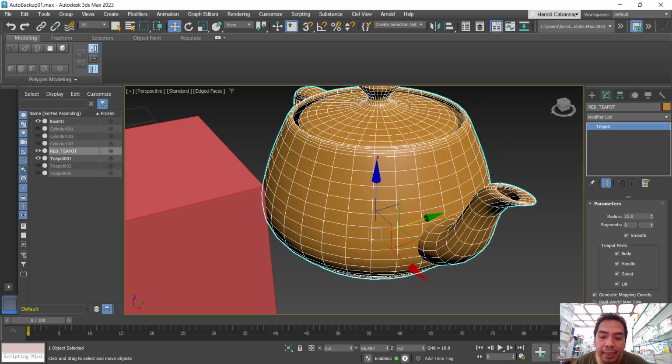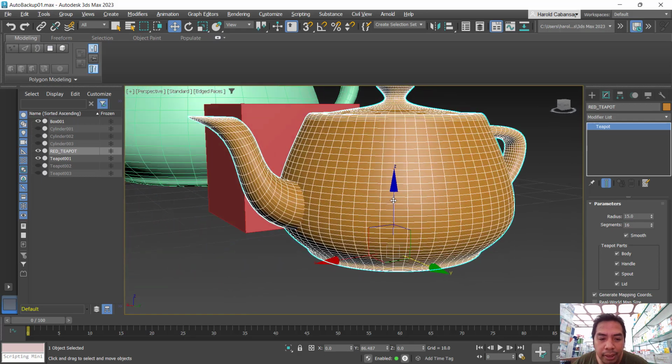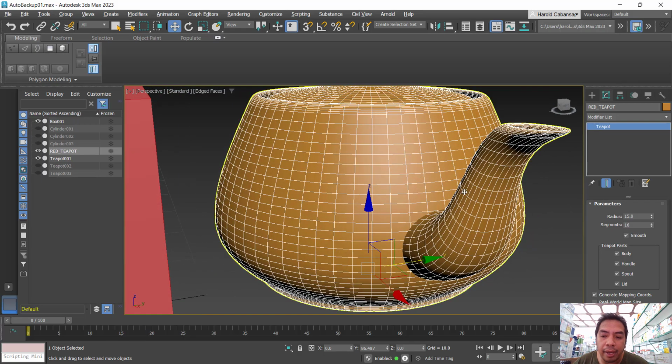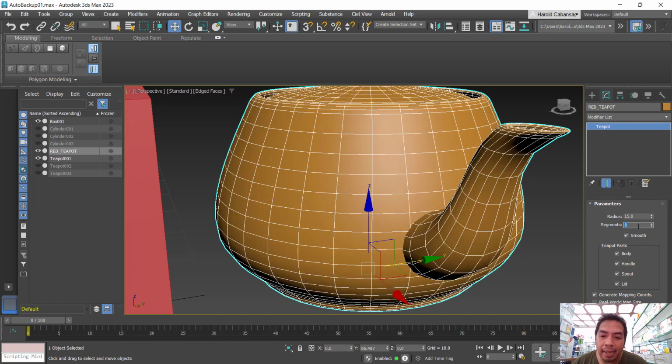As an example, if I double the segments, let's say 16, you will see that it becomes smoother. If I go for 32, it's even smoother. But let's lessen that. From the default 8 segments, I will lessen it to 4.